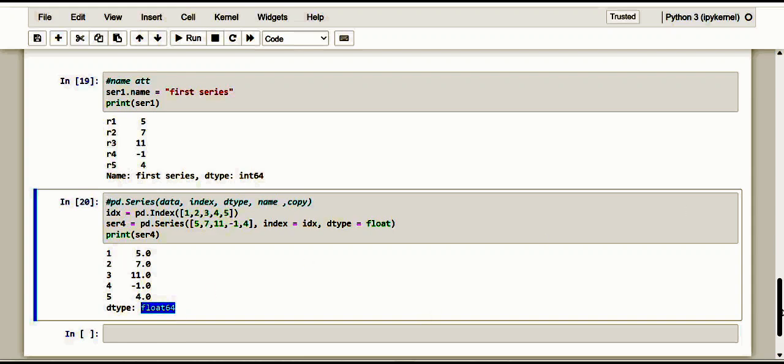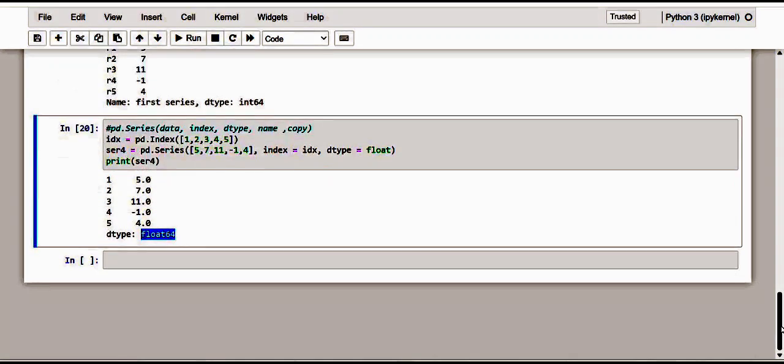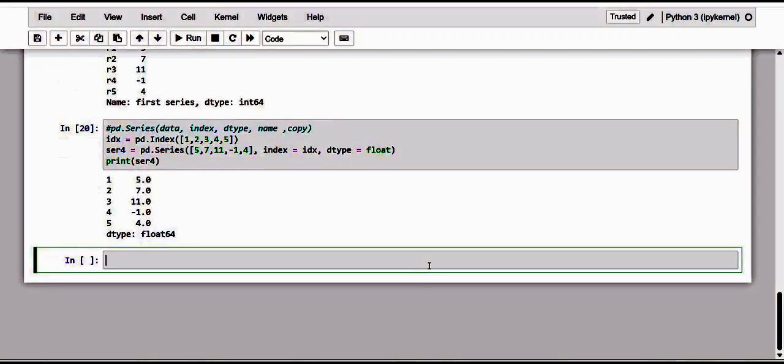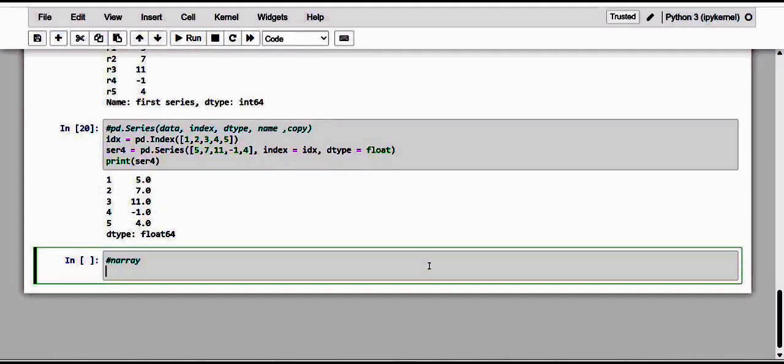Dear friends, we can also make use of the NumPy array. So let me create a series by using a NumPy array. See here, this is an array. I make an array with some values 3, 4, 5, 6, and one more.